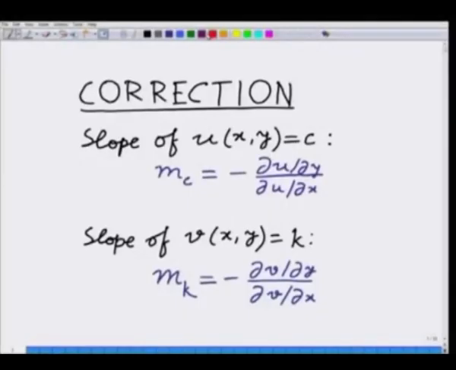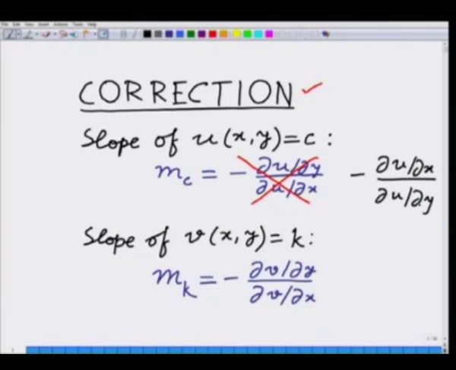Before proceeding further, please note this correction. The slope of the curve u of x y equal to C was written on the board as m c is equal to minus del u by del y by del u by del x. This is not right. It should be minus del u by del x by del u by del y.